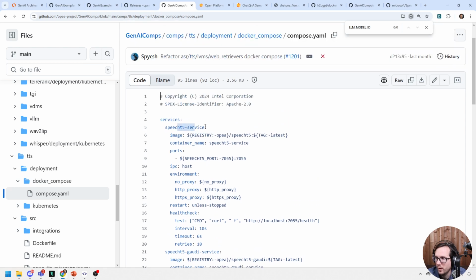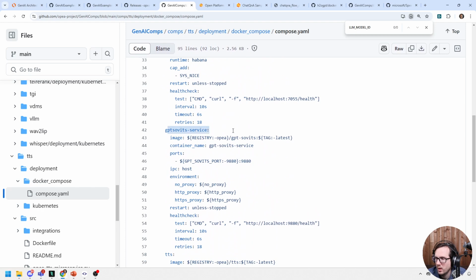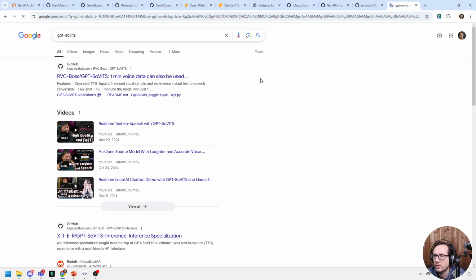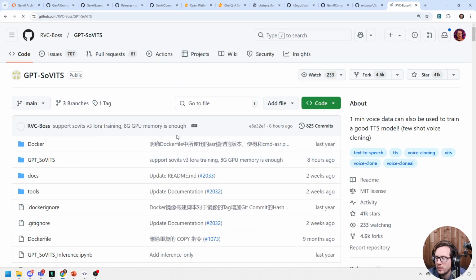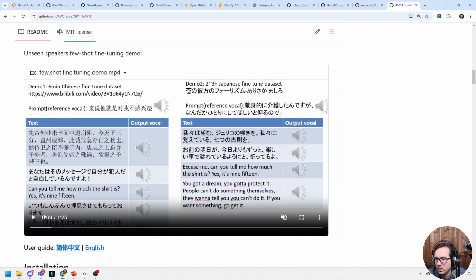We have for general use, Gaudi service, and the GPT-SoVITS service. I'm not familiar with what that is. Let's take a look here. A powerful few-shot voice conversion and text-to-speech web UI. Oh, that's cool. Let's take a look here.